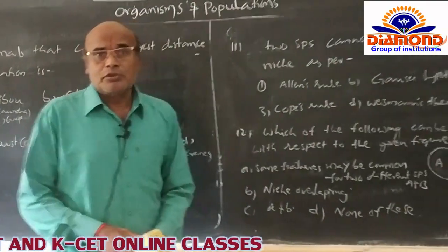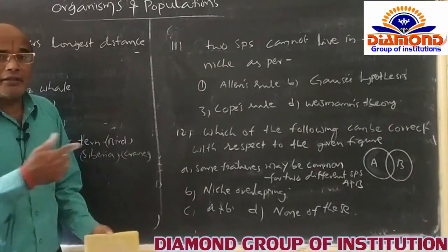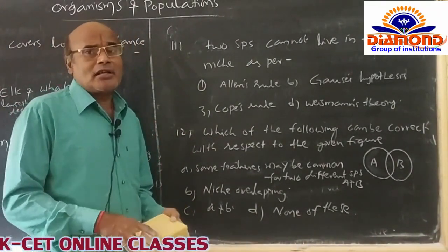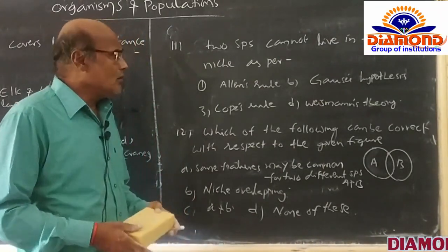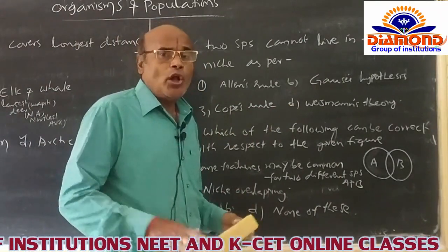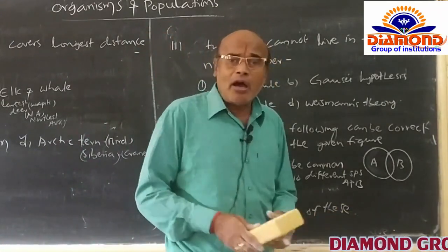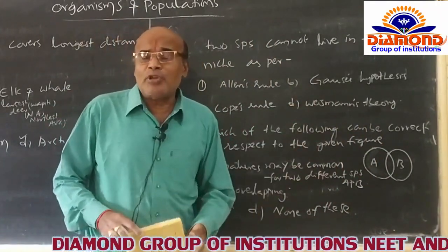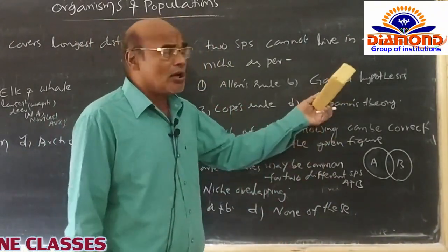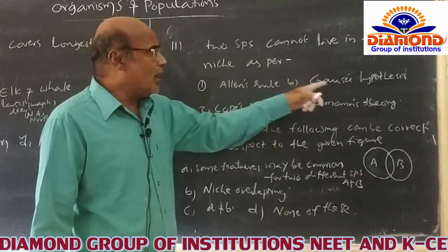Two species cannot live in the same niche as per the... Of course, you know the Allen rule; I already discussed it in one of the questions. Allen rule explains the effect of temperature on the appendages of warm-blooded organisms in colder and warmer regions. The Gause hypothesis is related to two organisms sharing the same niche or habitat. Between two organisms, one may be the superior competitor and the second the inferior competitor. So two species cannot live in the same niche as per the Gause principle.